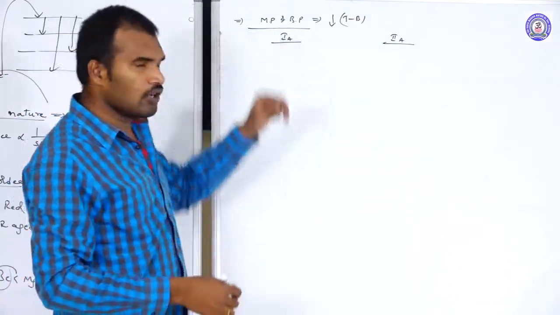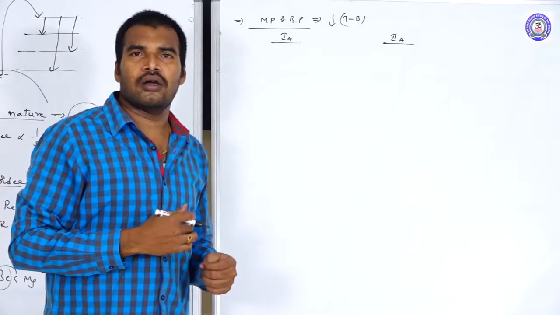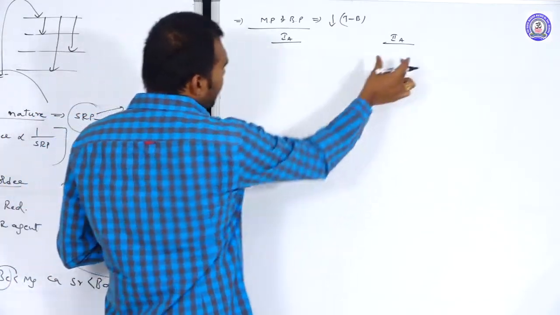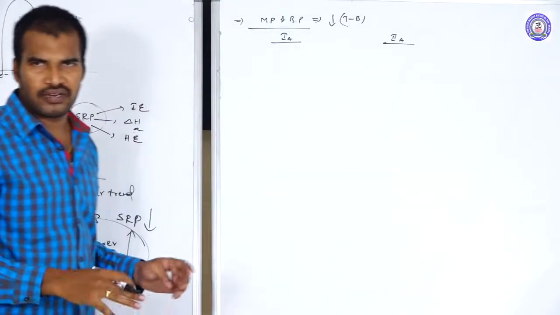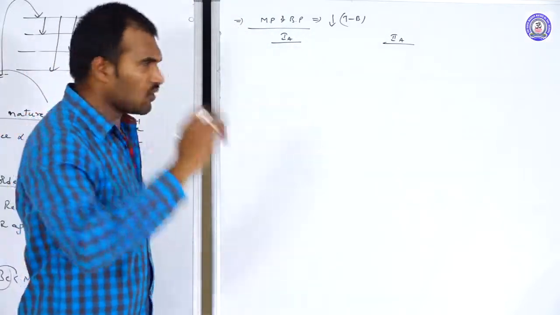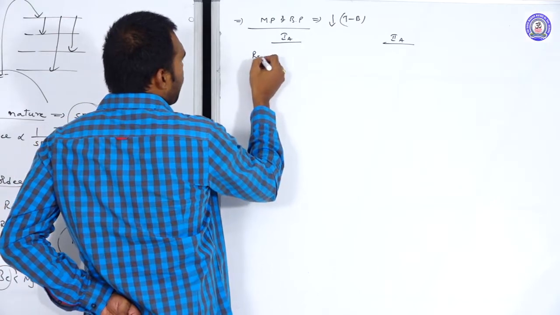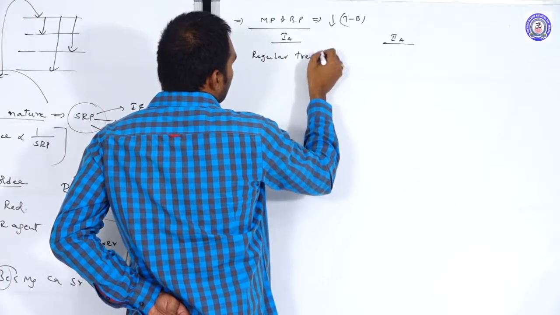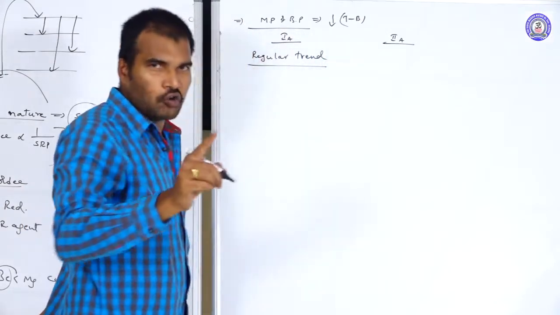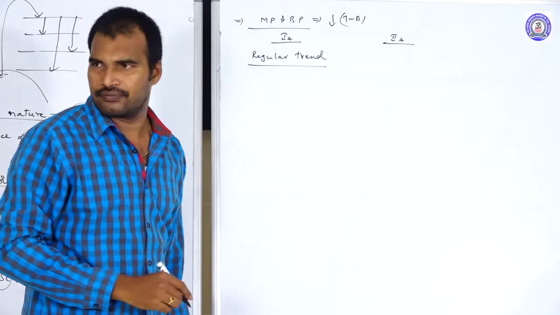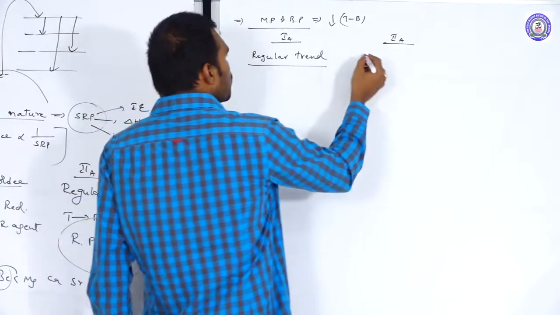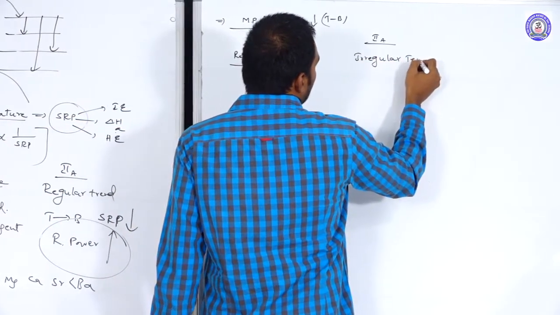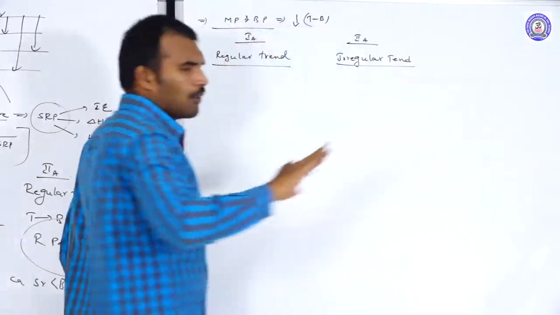So whether they are following a regular trend or not, let us check. 1A group elements follow a regular trend, whereas 2A group elements do not follow the regular trend. So their melting and boiling point orders are completely different.